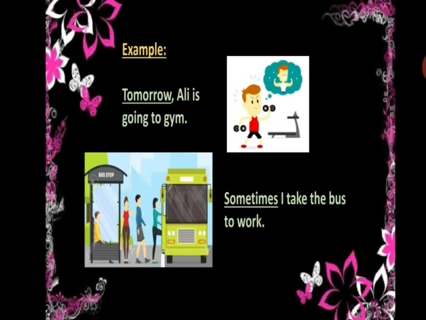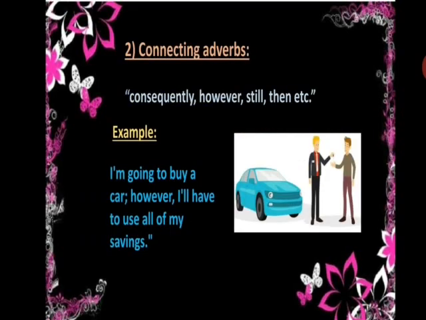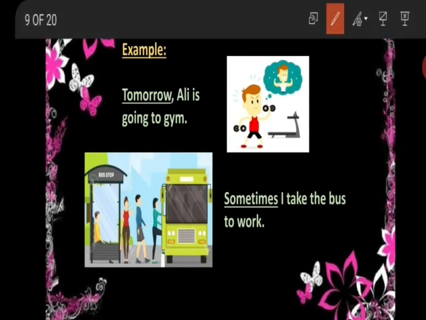Examples are: Tomorrow Ali is going to gym. So here the word tomorrow is describing the time. Sometimes I take the bus to work. So here the word sometimes is describing the time. So the words tomorrow and sometimes are the adverbs of time, and they are placed in the starting of the sentence.